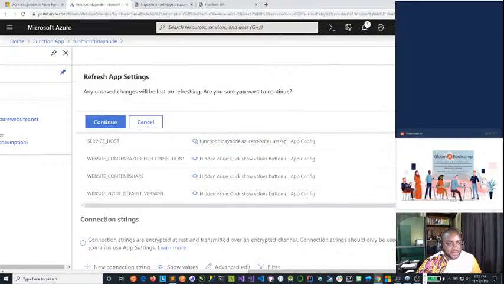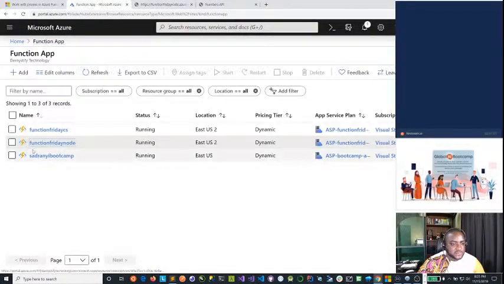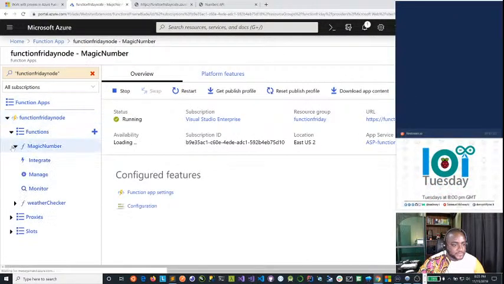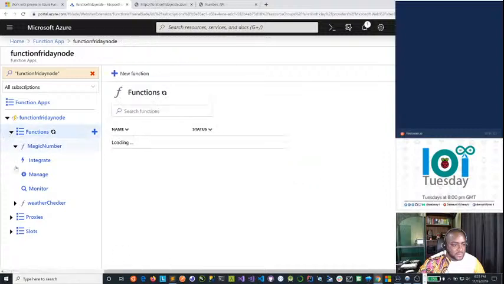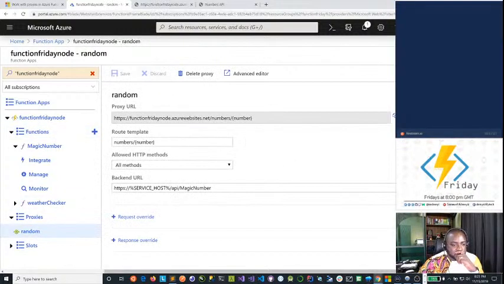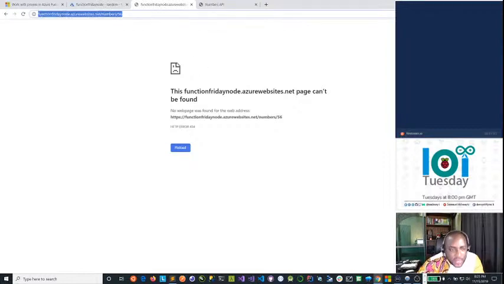Alright, so that's done. Now when the function is saved, let's go back to the functions app and back to our proxy. Let's open our proxy, the random proxy. Service host is set and saved. Now let's go back and just rerun this and see. This should work. Okay, so HTTP function, the 56.